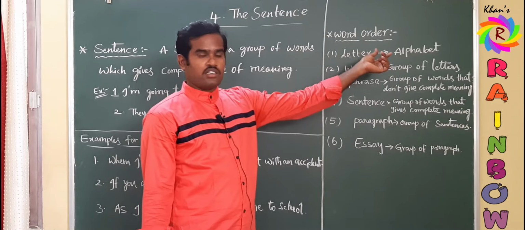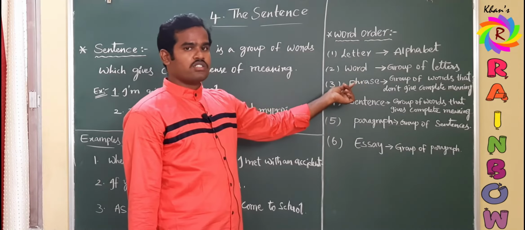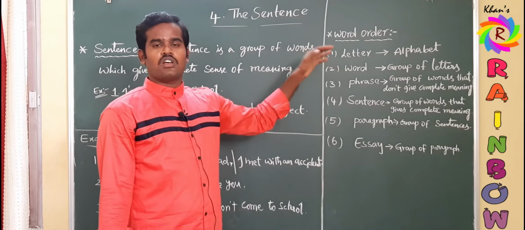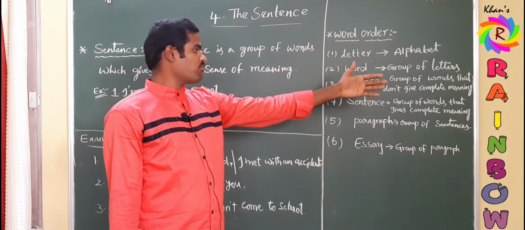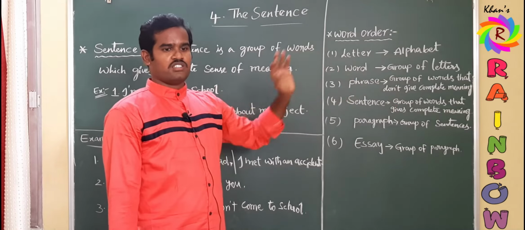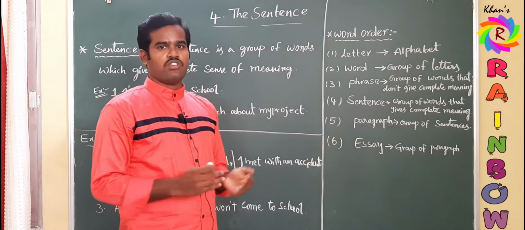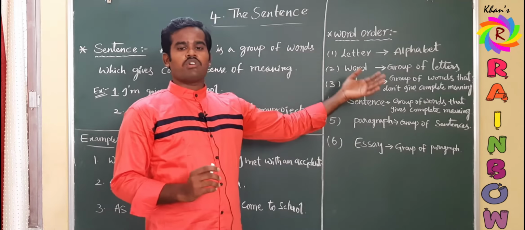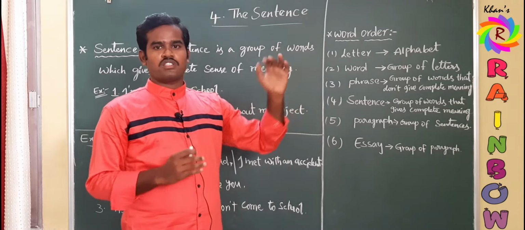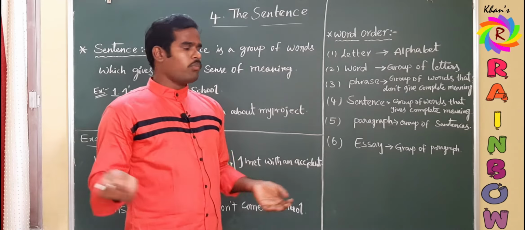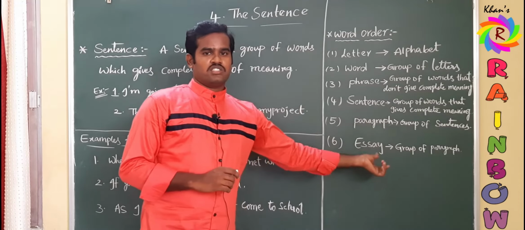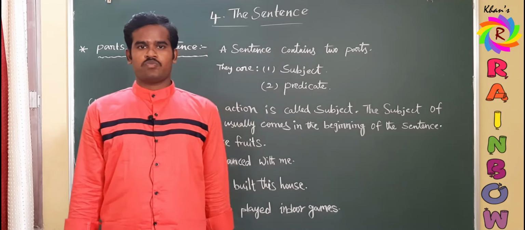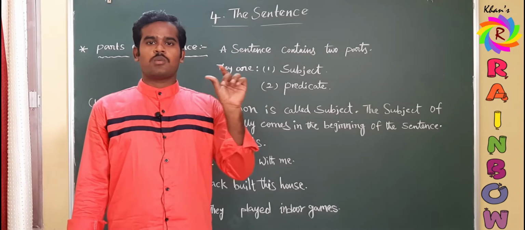First one, a letter contains alphabet, a word is a group of letters, a phrase is a group of words that do not give a complete sense of meaning, and a sentence is also a group of words that gives a complete sense of meaning, and a paragraph is a group of sentences because one sentence doesn't make a paragraph. If you add some more statements, then those sentences make a paragraph, and a group of paragraphs makes an essay. One paragraph doesn't make an essay. So if you add 2 or more paragraphs, then we can call it an essay. So till now we have discussed the definition of a sentence: a group of words which expresses a complete thought.